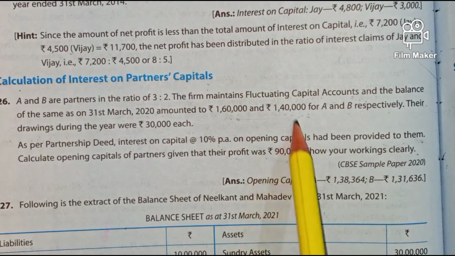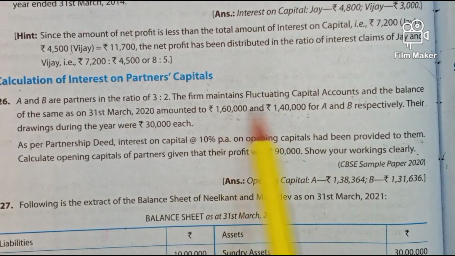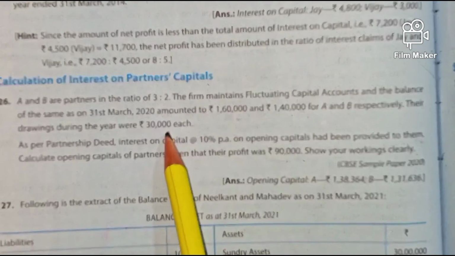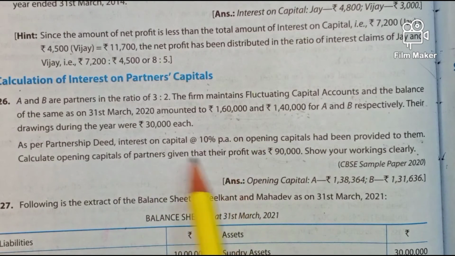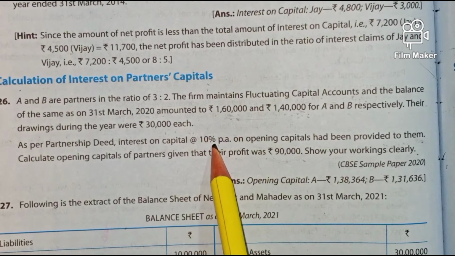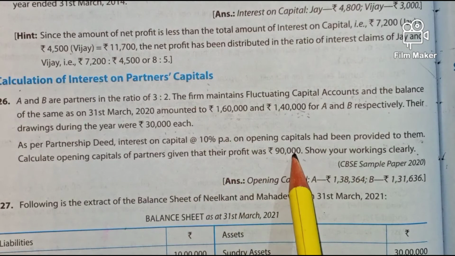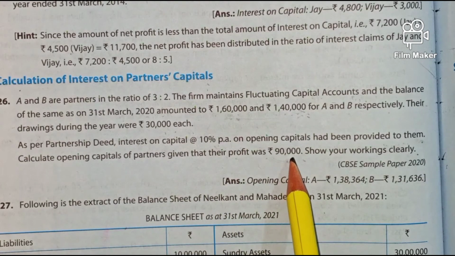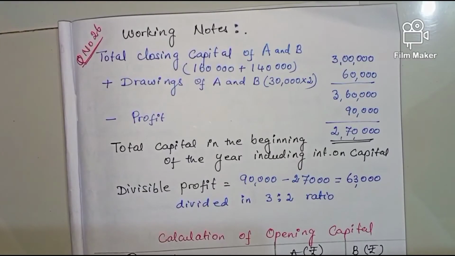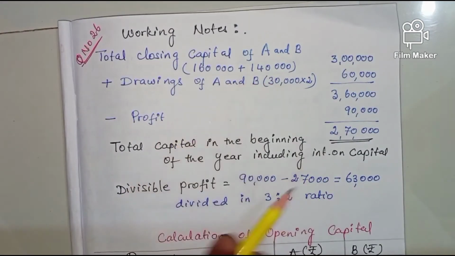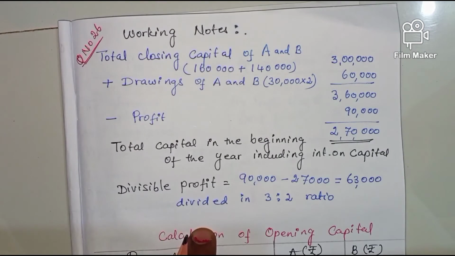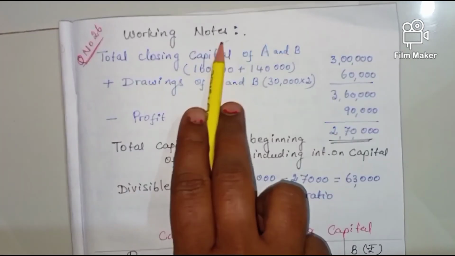First of all we have to understand: closing capitals are given, drawings 30,000 each, then interest on capital at 10%, and the profit for the year is 90,000. See here, question number 26. Now, the answer. Before preparing the statement showing opening capital, we have to have working notes.